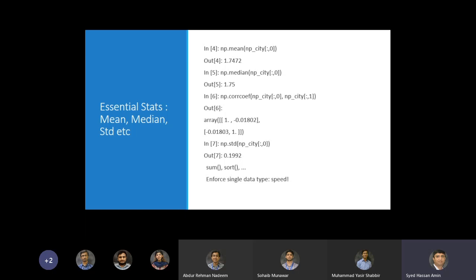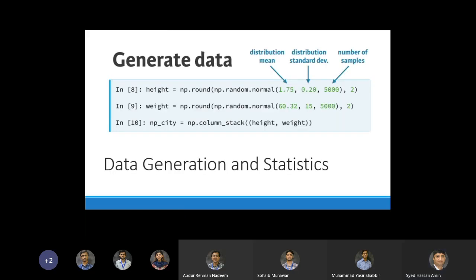We can get correlation between the two features, which are height and weight, and we are assuming that one is in the first column, the other is in the second column. ठीक है, तो वो हमें उसका correlation दे देता है. Okay. Then we can look at the standard deviation, and there are some other operations as well. So using NumPy, you can get all the basic essential stats: median, mean, standard deviation, etc.